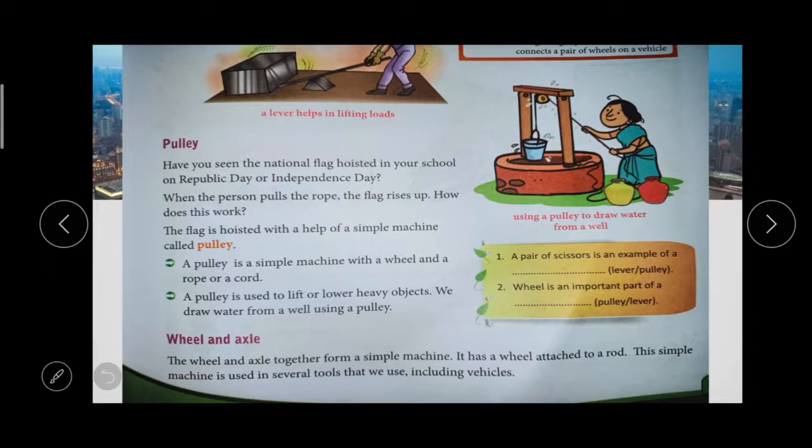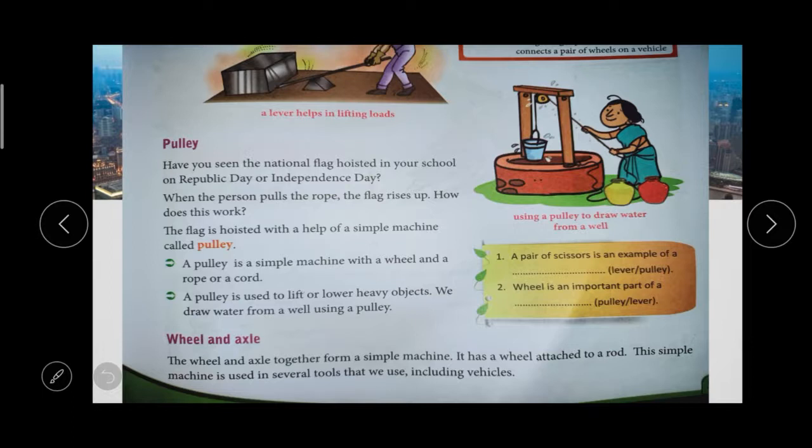If you want to draw water from the well, we are also using a pulley to draw the water from the well, right. So the pulley is a simple machine with a wheel and a rope or a cord, okay. It is also used to lift heavy objects. Already I said we are using a pulley to draw the water from the well. Do you understand this? Okay. The next one, wheel and axle.